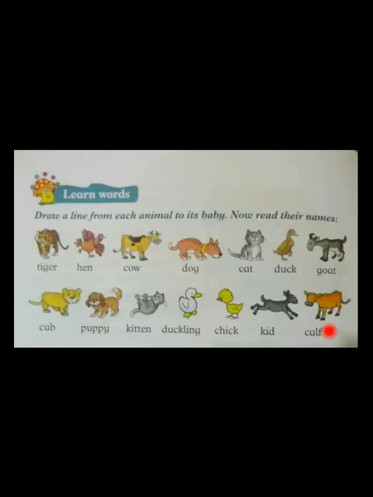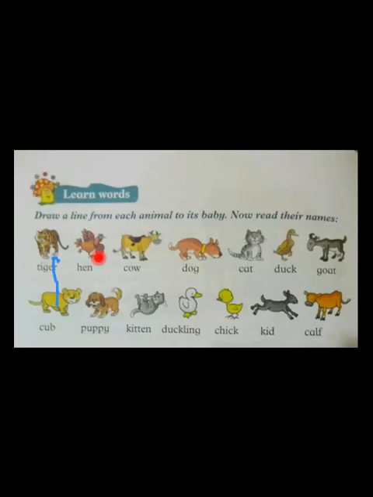The first animal is tiger. Tiger baby is called... We will match them first of all with the line. Hurry up, you will match after me. Yes, tiger baby is called cub. Hurry up, match with me. Cub. Yes, tiger baby is called cub.